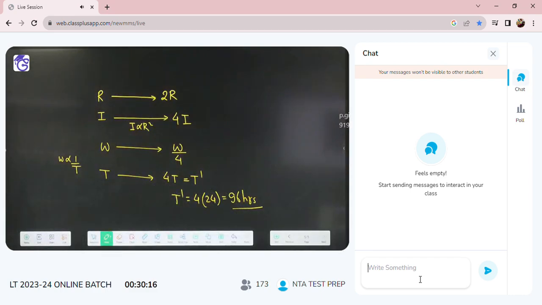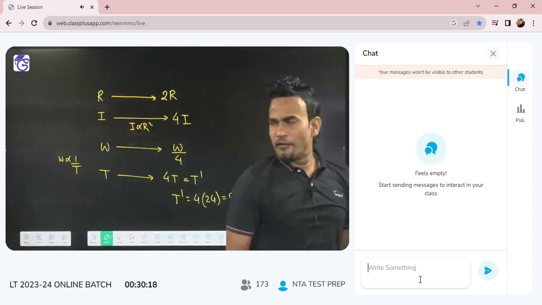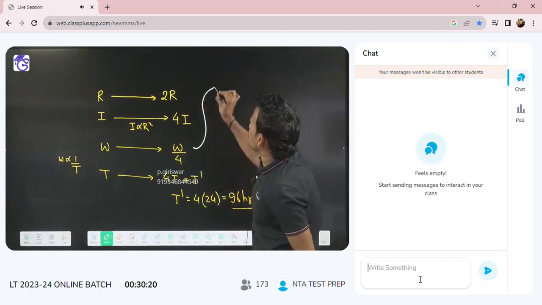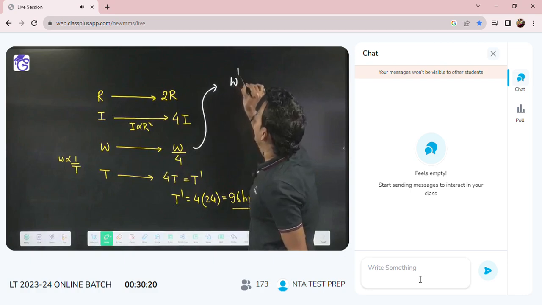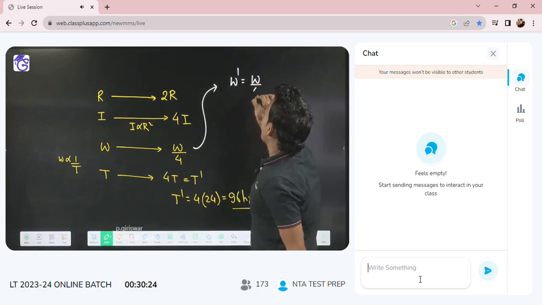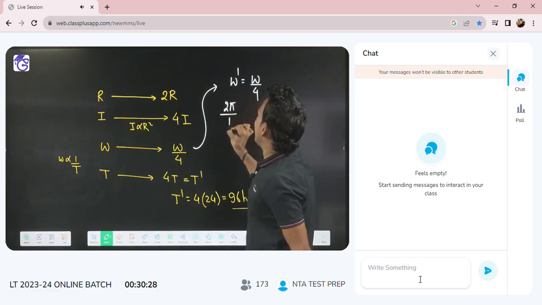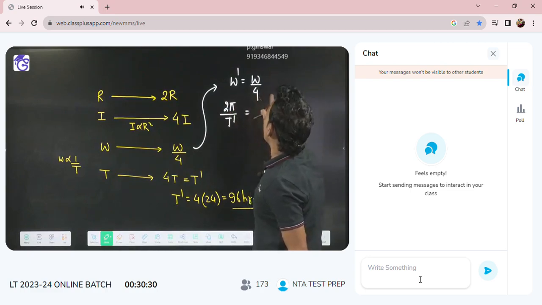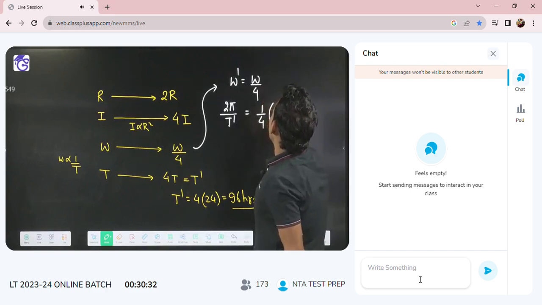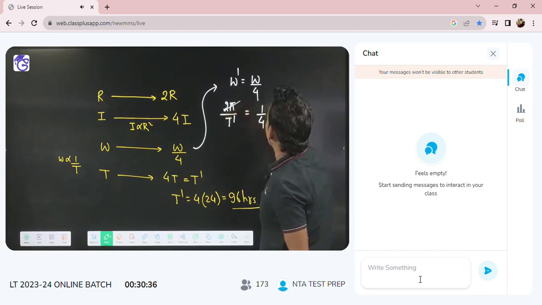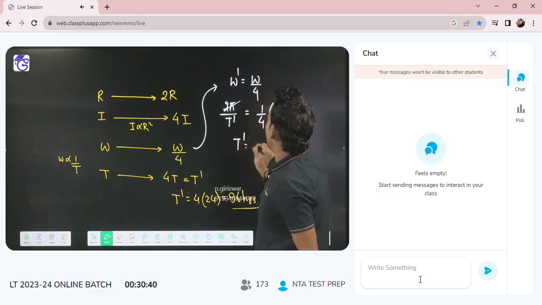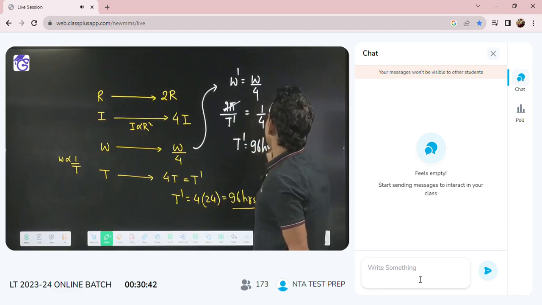Or if you want, you can do it like this also. New angular velocity omega dash will become omega by 4. That means omega dash we can write as 2 pi by t dash. This will be equal to 1 by 4 of omega. Omega will be 2 pi by t, and this t is 24 hours. So 2 pi cancels. Your t dash will come 96 hours. Is it okay?